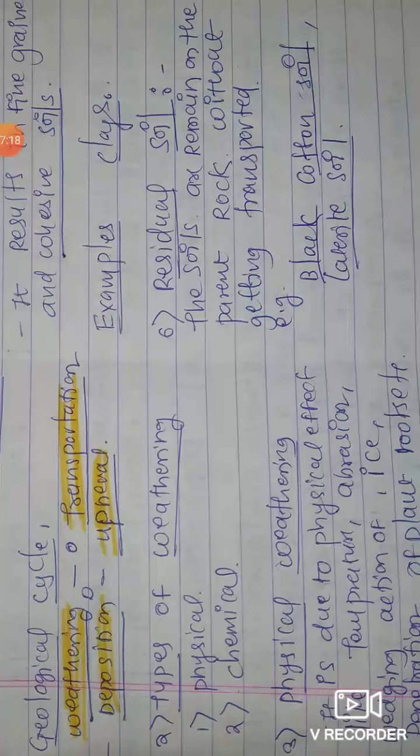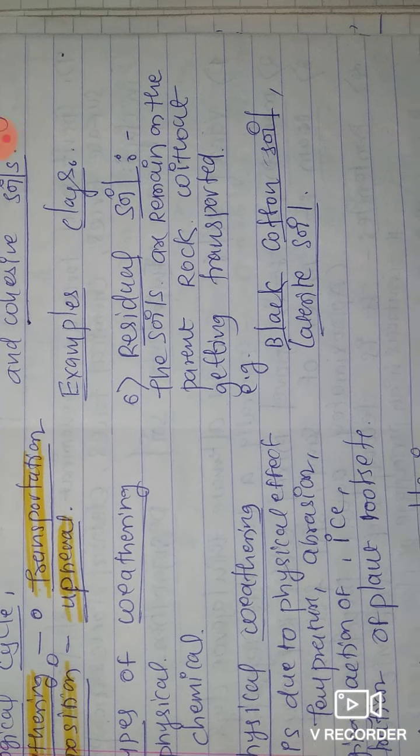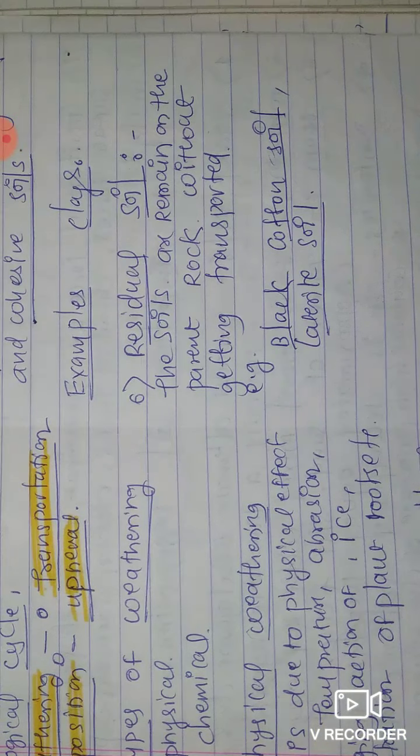There are two types of soil. The first is residual soil. When a weathering action occurs on a rock and the material stays on its own place, then that is known as residual soil. It doesn't get transported from one place to another. That is residual soil: the soil remains on the parent rock without getting transported.